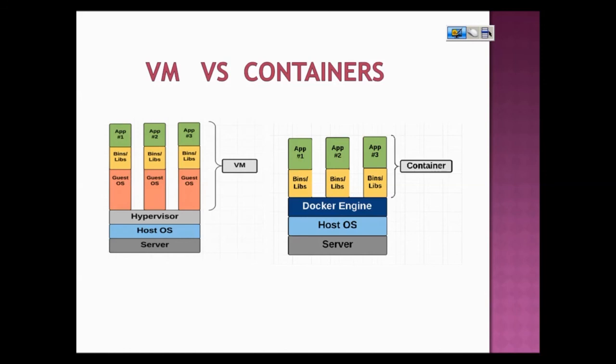Whereas coming to containers, containers are an abstraction at the application layer that packages code and dependencies together. Multiple containers can run on the same machine and share the OS kernel with other containers, each running as an isolated process in user space. Containers take less space than VMs. Container images are tens of MBs in size, and they can handle more applications and require fewer VMs and operating systems. So these are the differences with which we can start working with our containers.